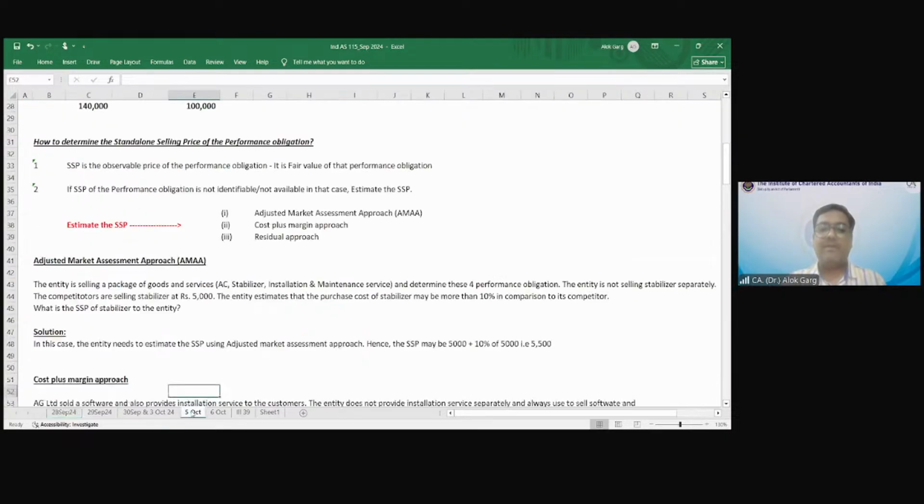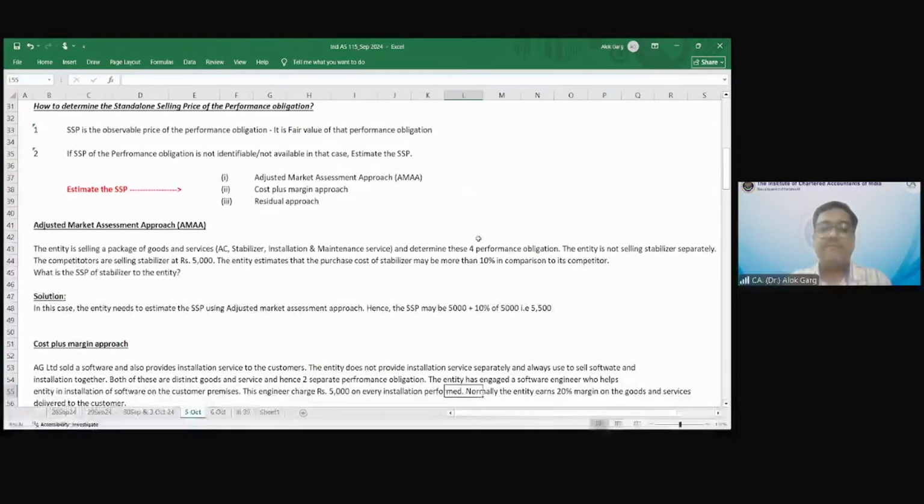But what happens if the standalone selling price is not there? Then standard gives you 3 approaches. Number 1, the adjusted market assessment approach. What does it mean? For example, the entity is selling a package of goods and services: AC, stabilizer, installation, and maintenance, and determined these 4 performance obligations.